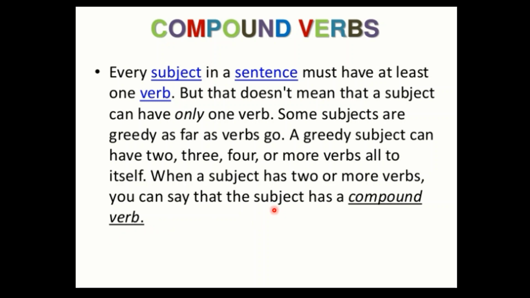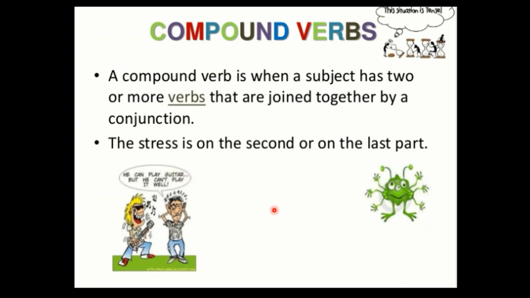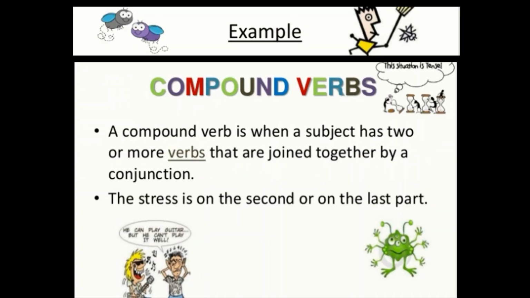If in one sentence there are different subjects doing different things, for example, Sarah ate the cake and Ali ate the banana, now here Sarah and Ali are two different subjects doing two different verbs, so they will not be called compound verbs. But if the subject is the same, a compound verb is when a subject has 2 or more verbs that are joined together by a conjunction. The stress is on the second or on the last part.